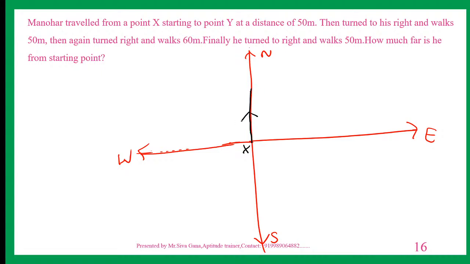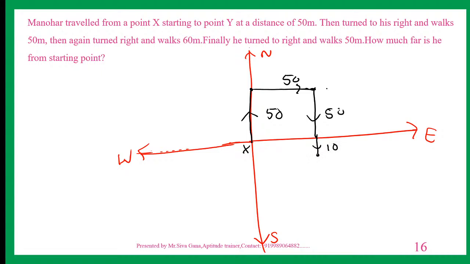I am just assuming he started in north. This is 50. Let us see what happens. Then he turns to the right and walks 50. This is 50 right. And then again turns to the right, walks 60. So north facing right, bottom, walks 60. This is 50 and this is 10.